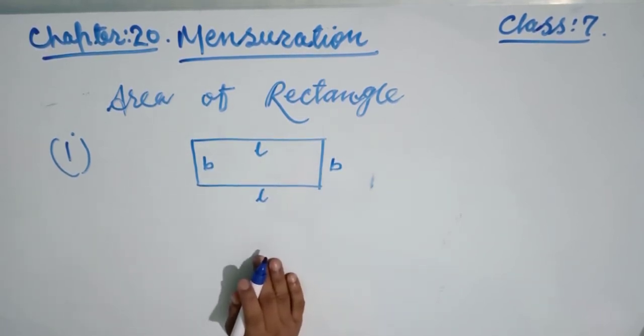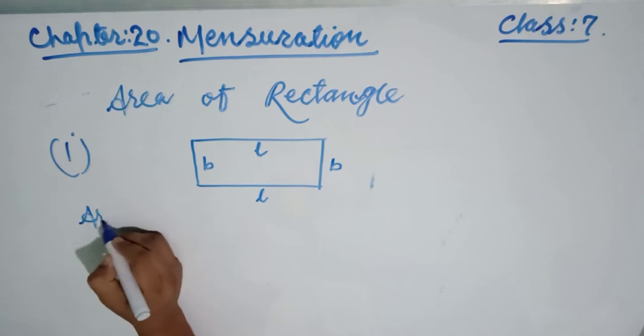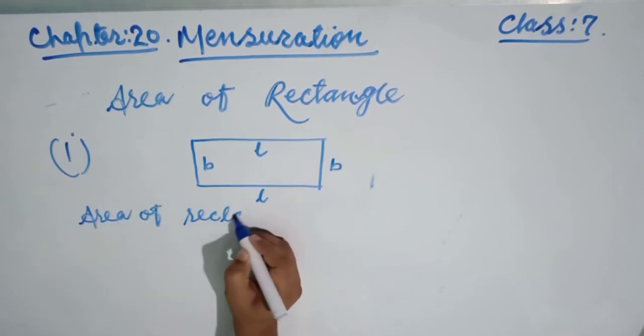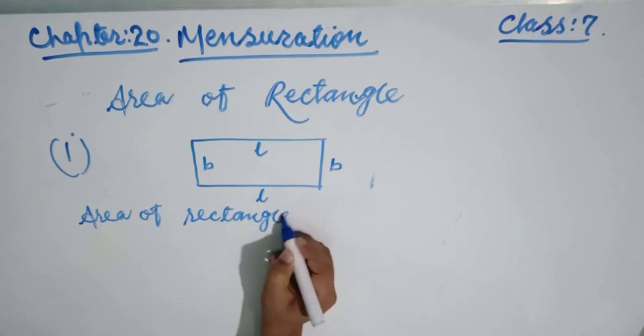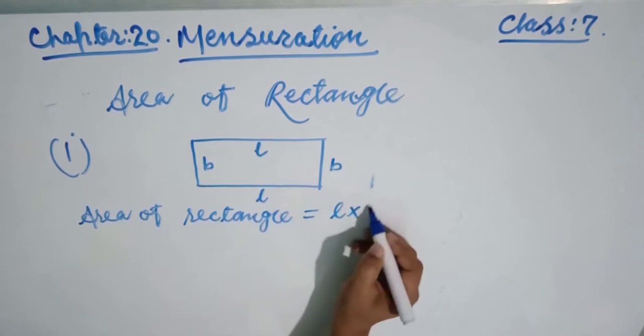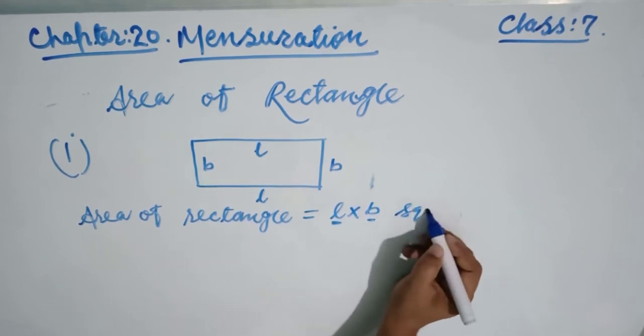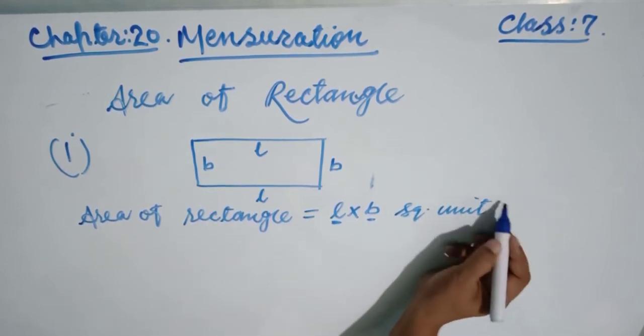Okay, now the area of a rectangle is equal to, friends, length into breadth. This is length and this is breadth. Okay, a square unit.